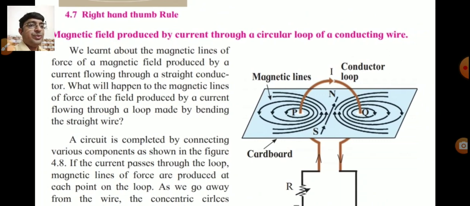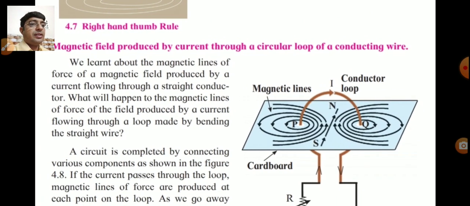Magnetic field produced by current through a circular loop of a conducting wire. In the previous point we learned using a straight conductor. Now the same wire is turned into a loop, that is a curve, and we confirm.